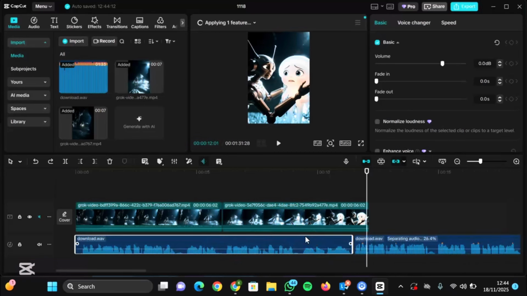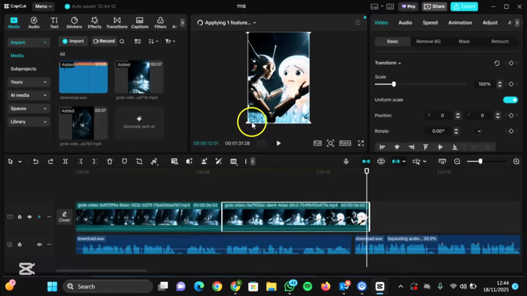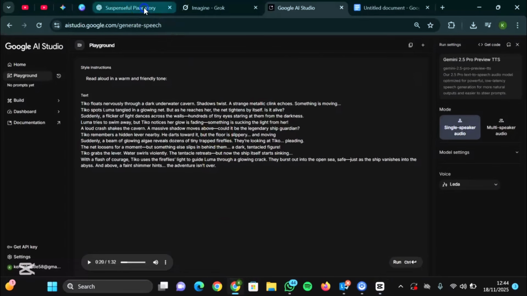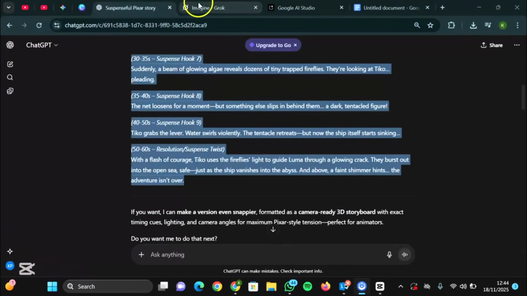Now you can use Filmora. It also has a feature that denoises and removes all those gaps for you automatically, guys. So you can use that one as well, and after you have done that, you can go ahead and export your video, and it's totally for free. Now if your video has a watermark, you can go ahead and just drag it and adjust it so the watermark can be taken away, but make sure you maintain the same aspect ratio, guys. So this is how you get your video done, and this is how you get your audio, everything done from Grok and everything, guys.